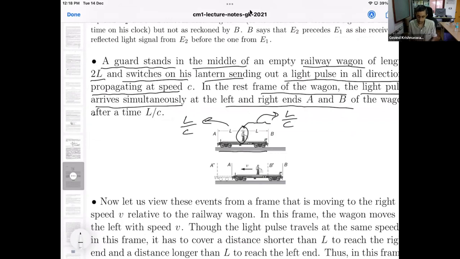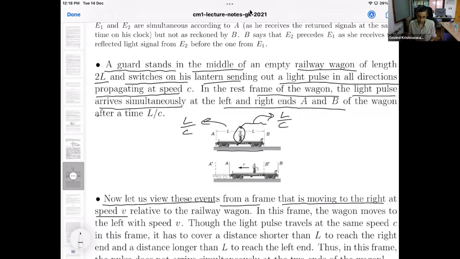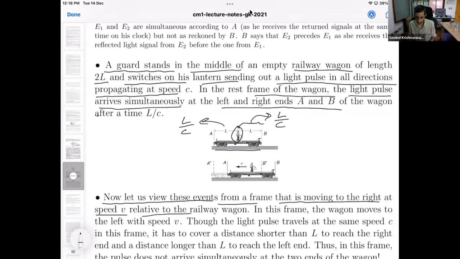All right, so much for the guard's frame. Now let us view these events. When I say these events, I mean the event of the guard switching on the lantern and the two events when the light reaches the ends of the wagon. Let us view these events from a frame that is moving to the right at speed v relative to the railway wagon. Suppose this new observer is standing in the railway station while the wagon is moving.